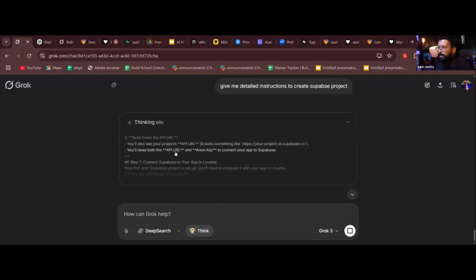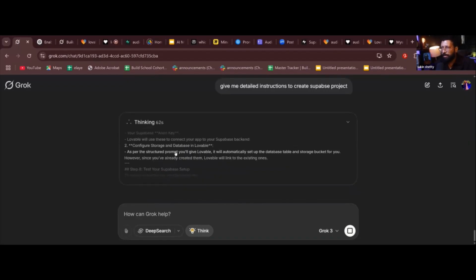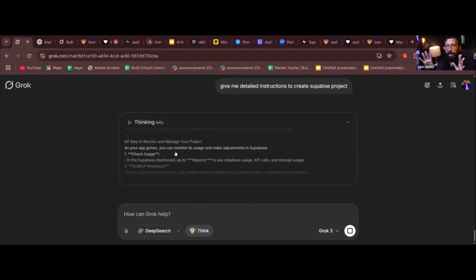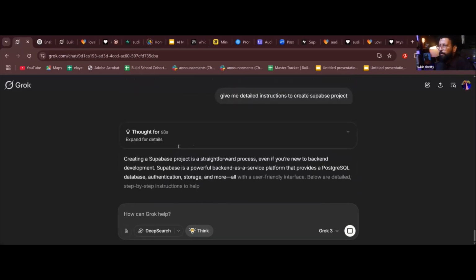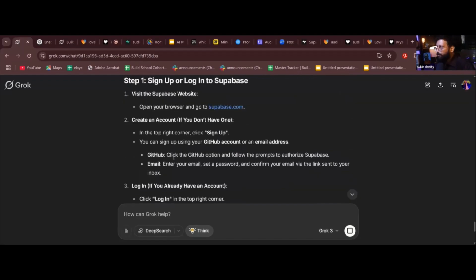It already knows that I'm a non-tech person. Let's see how it gives. Okay, now it says step-by-step instructions. Follow these instructions. You don't need recording yourself, you can ask Grok, ask ChatGPT, ask Claude to give you instructions. It also talks to you like a 5-year-old kid. Open your browser, go to supabase.com, create an account. In the top right corner, click sign up.